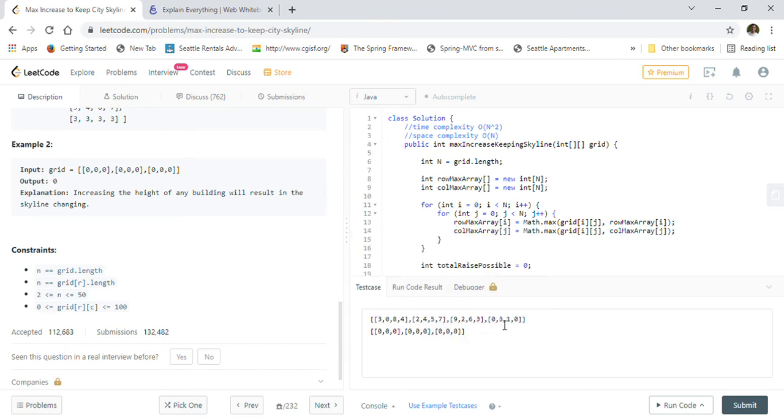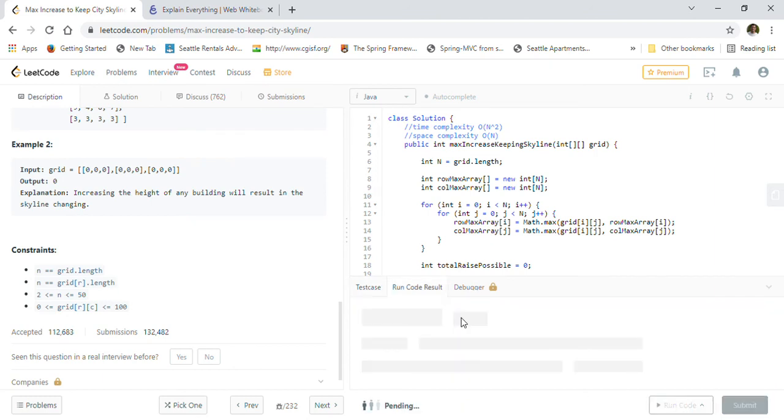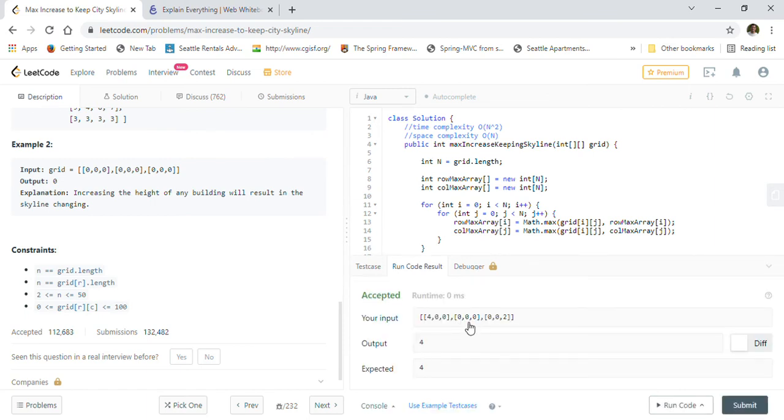We can make another test case as well, just to check. Let's make this building 4 and this building 2, and see what result we get. We are getting 4 here, right?